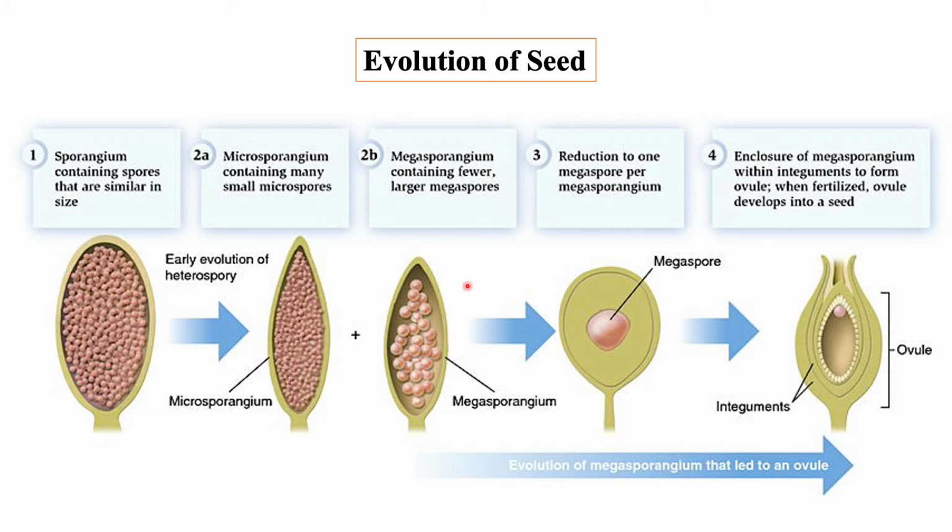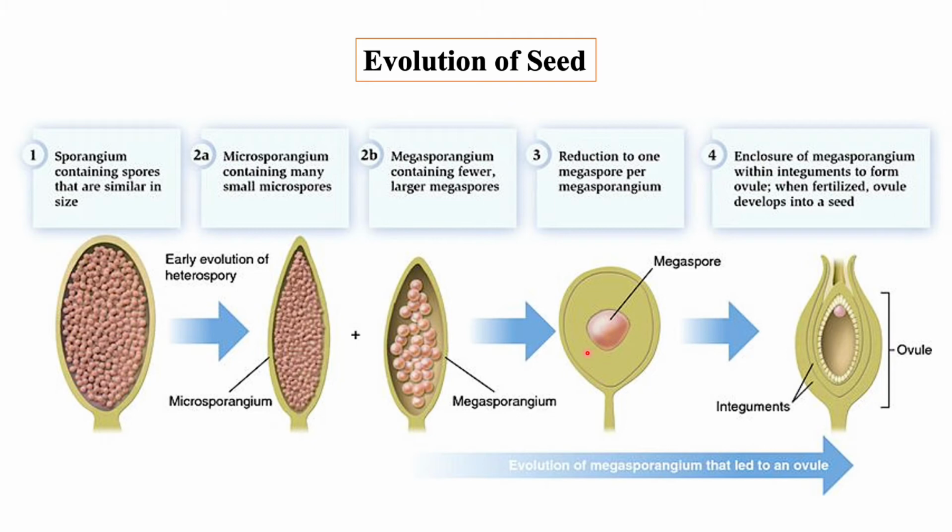Second, retention of megaspore inside the megasporangium. In homosporous plants, no spores are retained in the sporangium, while in heterosporous plants, they maintain their megaspore in the megasporangium.